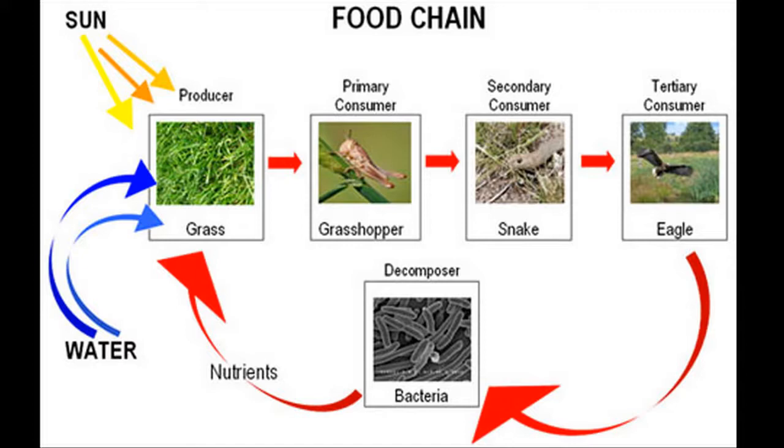The grasshopper is a primary consumer because it feeds directly on the producer, which is the grass. The snake is a secondary consumer because it feeds on a primary consumer. What kind of consumer is the eagle, which feeds on a secondary consumer? An animal that actively seeks out its prey is called a predator. When the eagle and other organisms in the food chain die, decomposers will feed on their remains. All ecosystems have food chains.